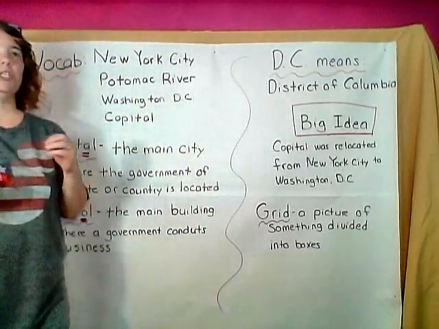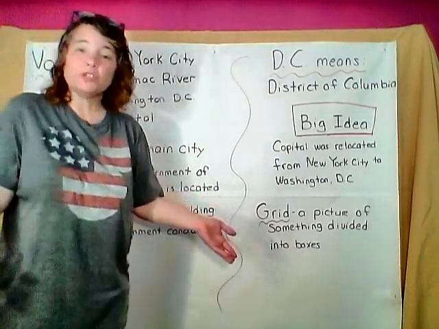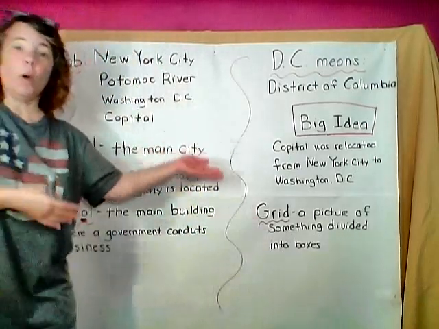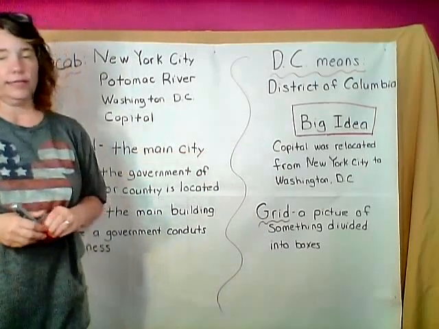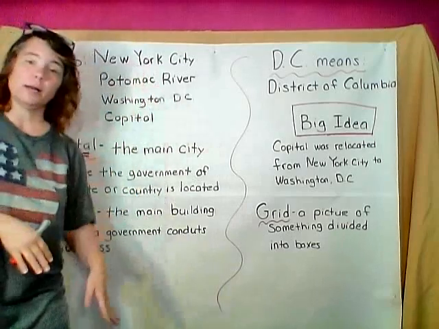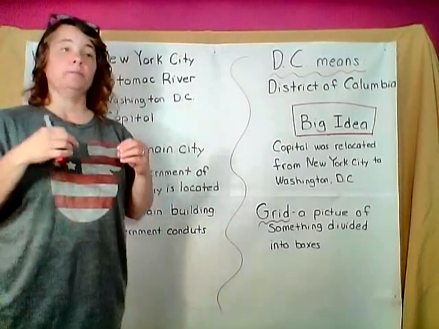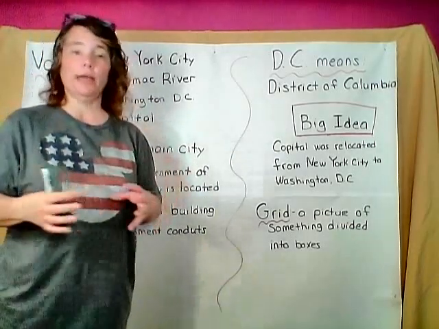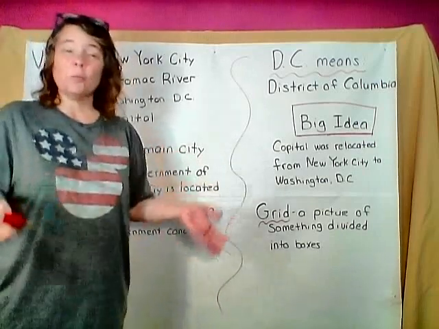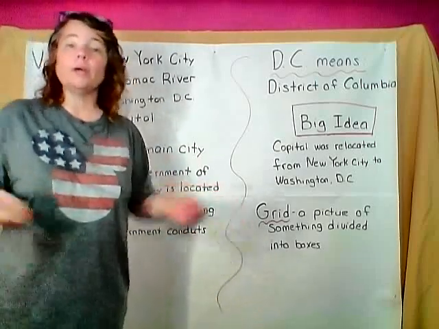Well, do you think our legislators could agree on it? Remember how much trouble it took them just to decide if we needed a bank or not? Could you imagine trying to decide where to put the new capital? No, they did not. They did not agree very much at all. Some people wanted it in the north. Some people wanted it in the south. Now, Congress was going to be a part of setting up this capital, where it was going to be, and help design it. So, do you think they agreed? No way. There's so many people in the Congress already. They had so many different opinions. So they couldn't agree on where to put the capital.